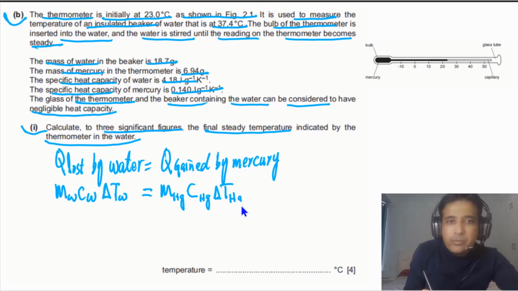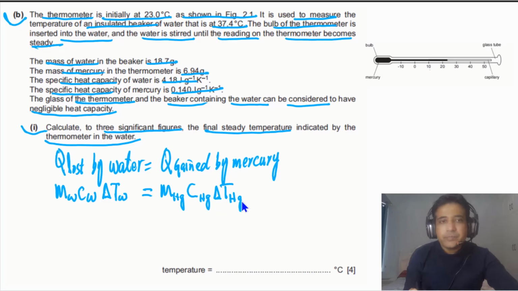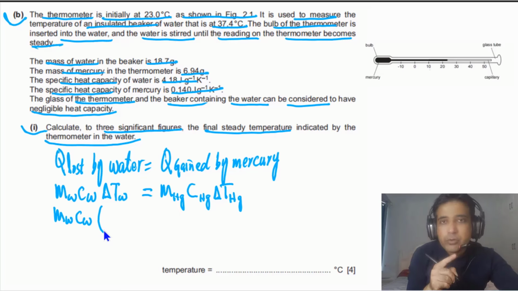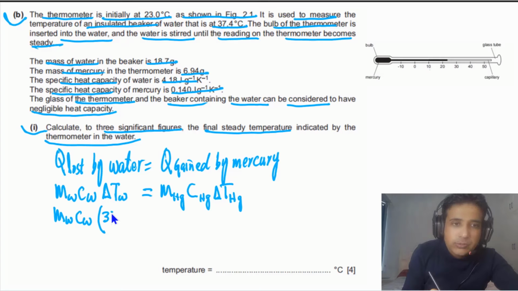So we have mass of water, C for water, and the final temperature of the water will be lower than the initial temperature. So we take the initial temperature minus final temperature, and this change will be positive. On this side we do the same thing: mass of mercury, C for mercury, and the final temperature of the mercury will be higher than the initial one. So we take the final temperature, let's say capital T.